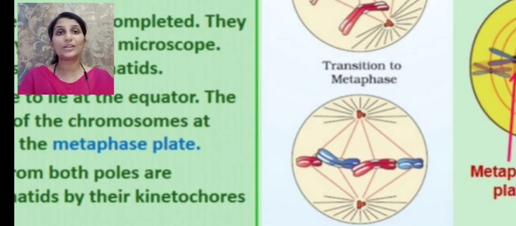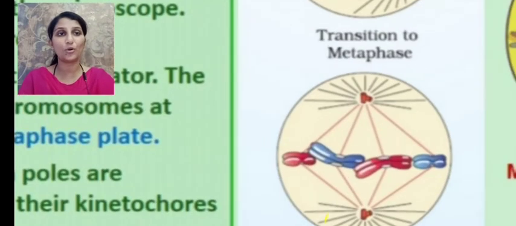When we learned about the structure of the cell, in that chapter we had learned about the structure of the chromosomes. The primary constriction is called the centromere, and on the centromere a small structure arises, and this is called the kinetochore. So here comes the importance of the kinetochore.